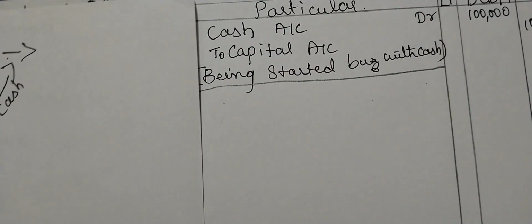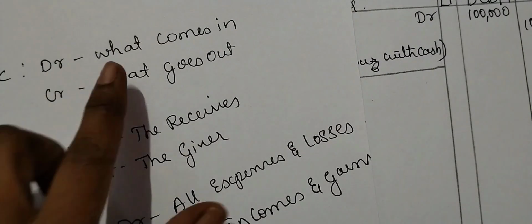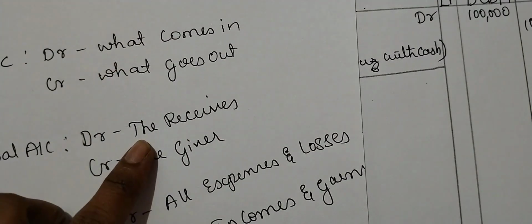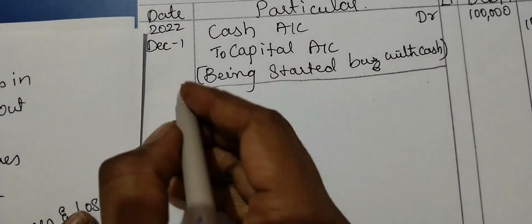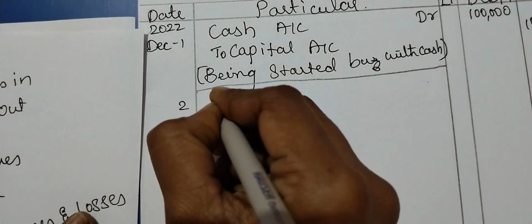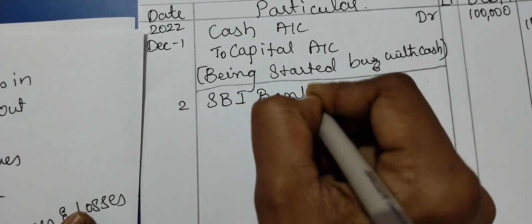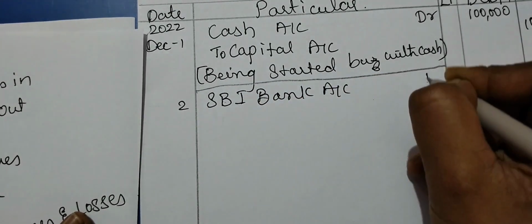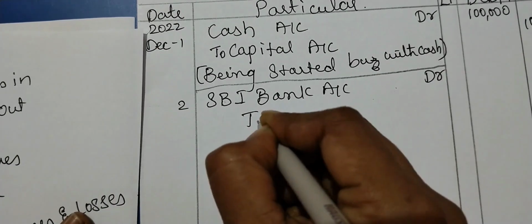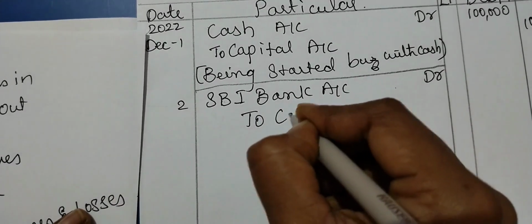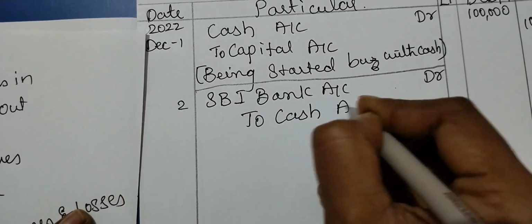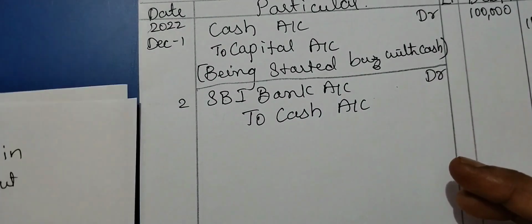What is the rule of personal account? The personal account rule is debit the receiver. Who is the receiver here? The bank is the receiver. SBI bank account Dr to what is going out? Cash is going out, to cash account, because cash is an asset.